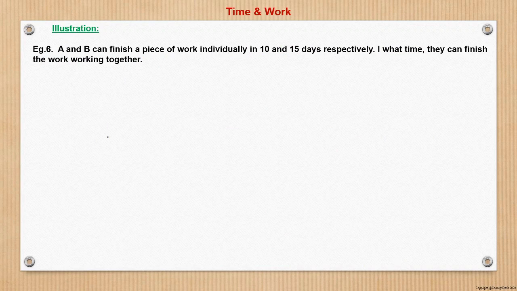Now let us see the problem. Here say A and B can finish a piece of work individually in 10 and 15 days respectively. In what time can they finish the work working together?